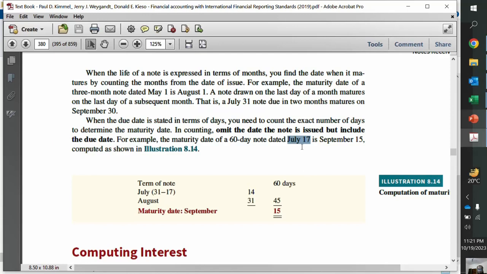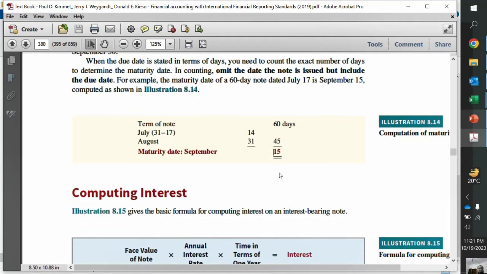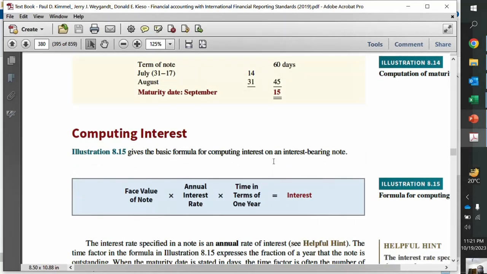It means from July 17, 60 days is the credit term, and on the 61st day we are actually going to repay. So by 15th September, the credit term is complete. On 16th September, we are going to repay the loan. In order to make this calculation easy, just assume that all the transactions took place early in the morning at 9 o'clock. So on July 17, 9 o'clock, it means the entire day has to pass, so the day is to be counted. Whereas on the repayment, we repay on 16th September, 9 o'clock early in the morning. It means 16th September is yet to pass. So that's why it's the 61st day. That one day doesn't matter that much, I think, but you should be able to understand it.